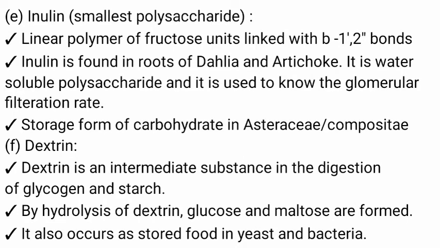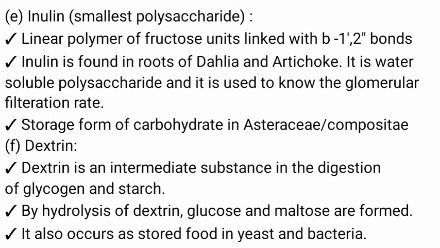Inulin. The linear polymer of fructose units linked with beta 1,2 bond linkage is called inulin. Inulin is found in roots of Dahlia and artichoke. It is a water-soluble polysaccharide and it is used to measure the glomerular filtration rate. It is the smallest storage polysaccharide. It is a common storage material in Asteraceae or Compositae family.